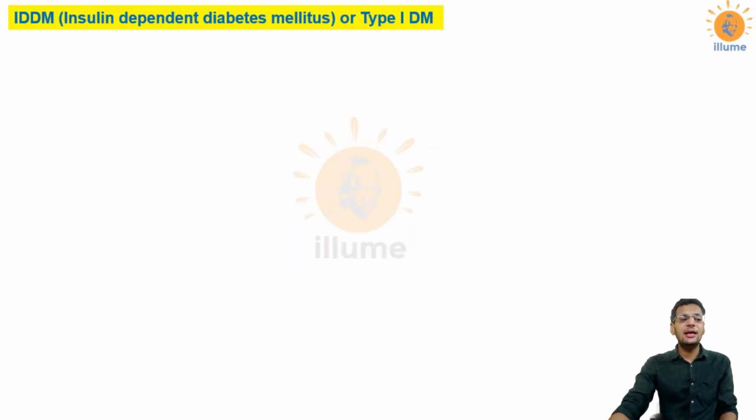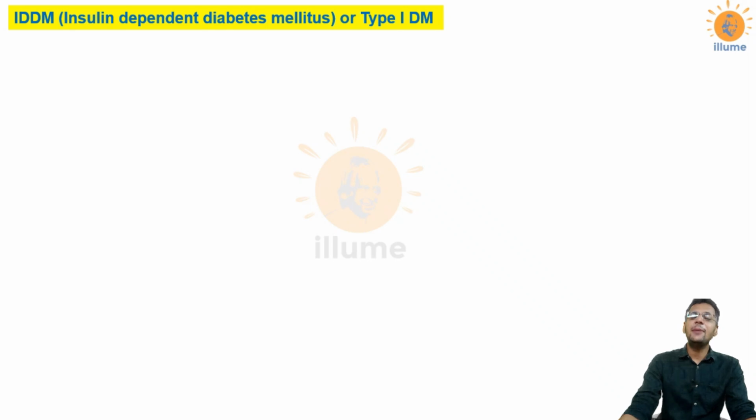Next is IDDM, insulin dependent diabetes mellitus, or type 1 diabetes mellitus. See, diabetes mellitus is itself a huge topic and cannot be discussed completely in this video. We are having a different video over diabetes mellitus, but here I would give a brief idea about type 1 diabetes mellitus only. Basically, diabetes mellitus are of three types: type 1, type 2 and type 3. Type 1 is an autoimmune disease, and type 3 is gestational diabetes that occurs only in pregnancy.